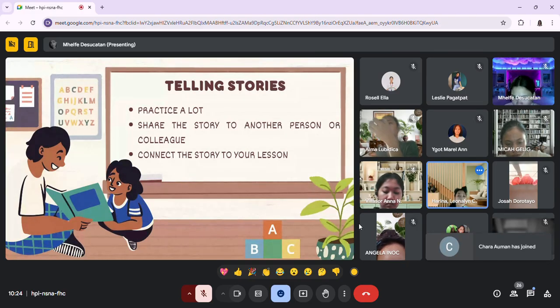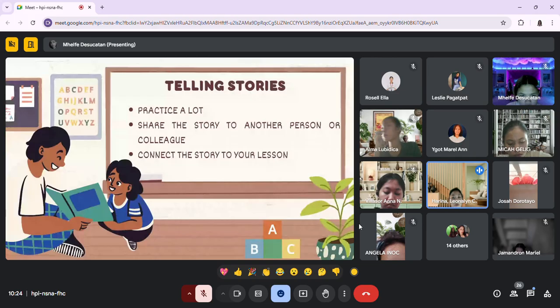Their feedback can help you identify the areas where you can improve your storytelling, such as the pacing, the clarity, and also the engagement.